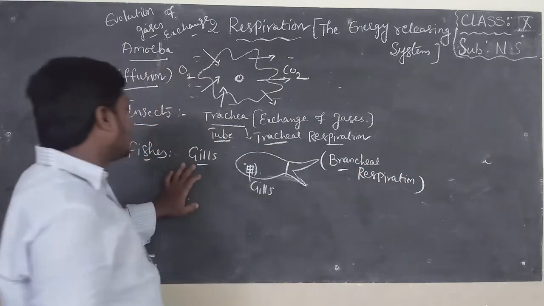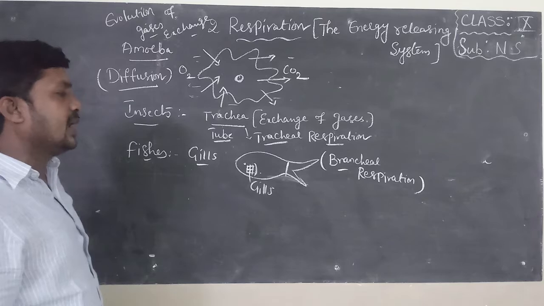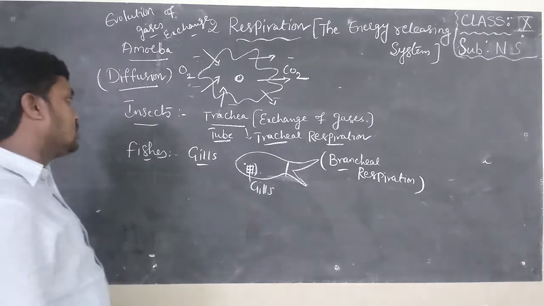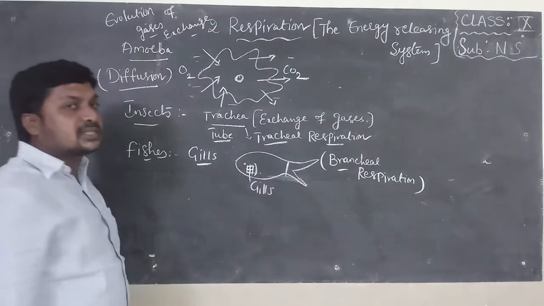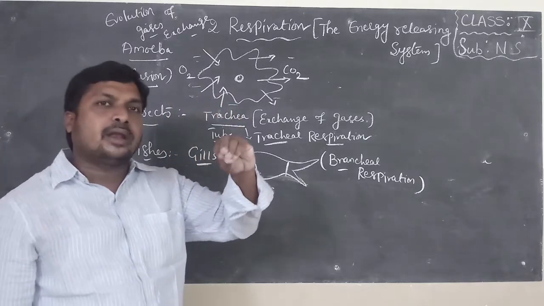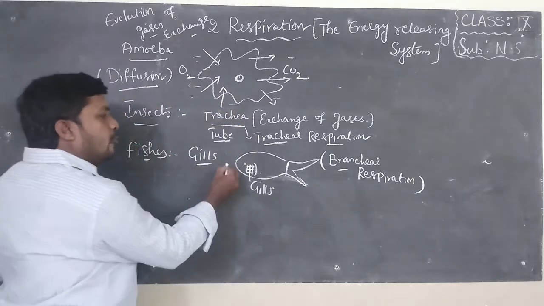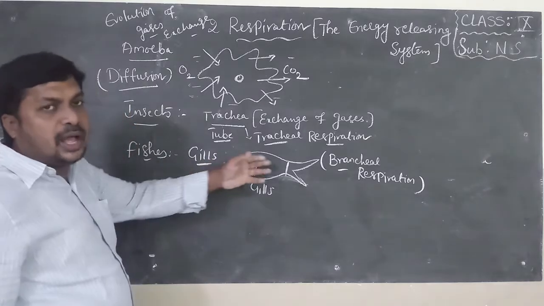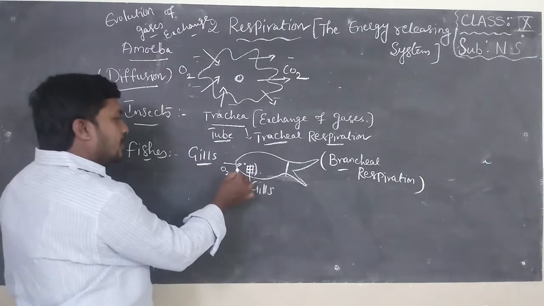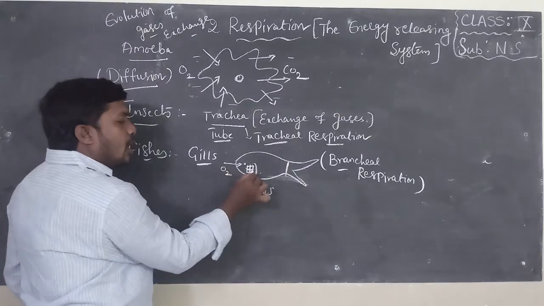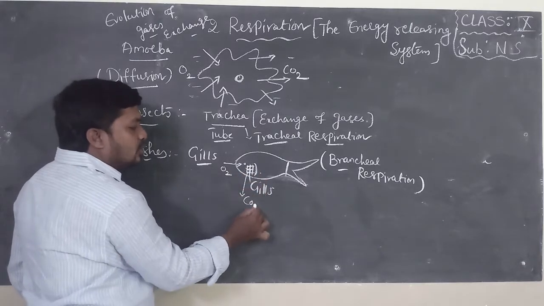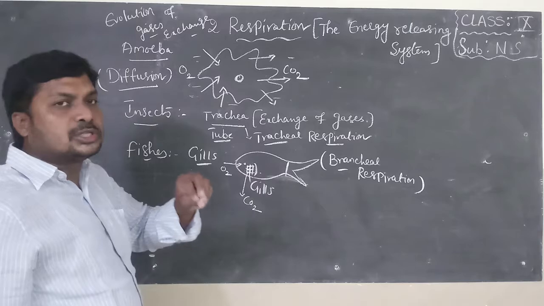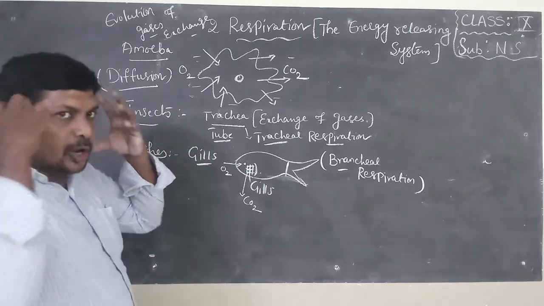The respiration which takes place through gills is called branchial respiration. The exchange of gases takes place with the help of gills. For this, the fish continues to open and close their mouth like this. At the time of opening, the water along with the oxygen enters into the body. Simultaneously, the gills absorb oxygen and release CO2. That's why they continuously open their mouth and operculum.